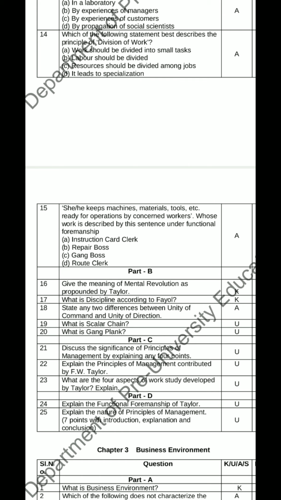So here the nature or features of principles of management, first one is universal applicability, second feature formed by practices and experimentation, third feature general guidelines, fourth one is flexible, fifth one is mainly behavioral in nature, sixth one is cause and effect relationship, and seventh one is contingent.